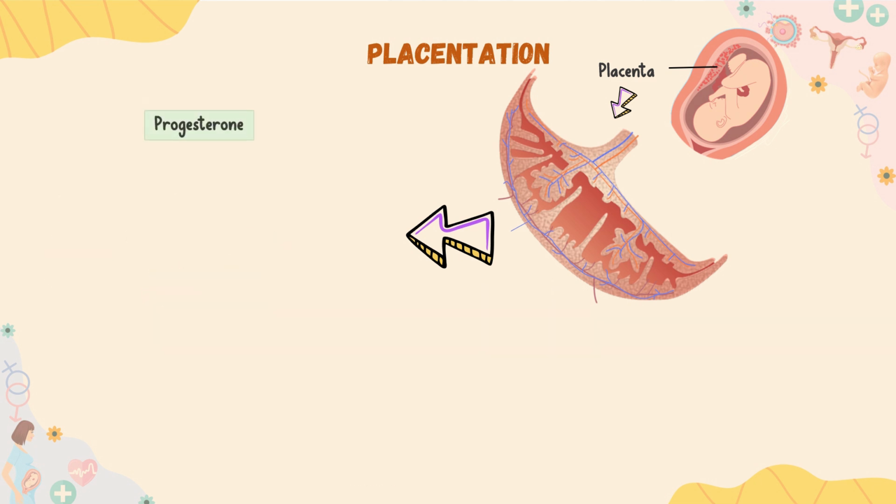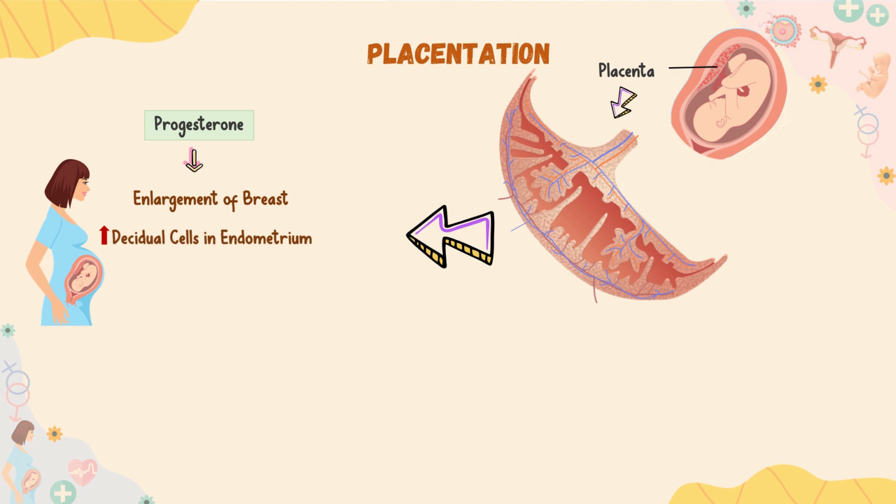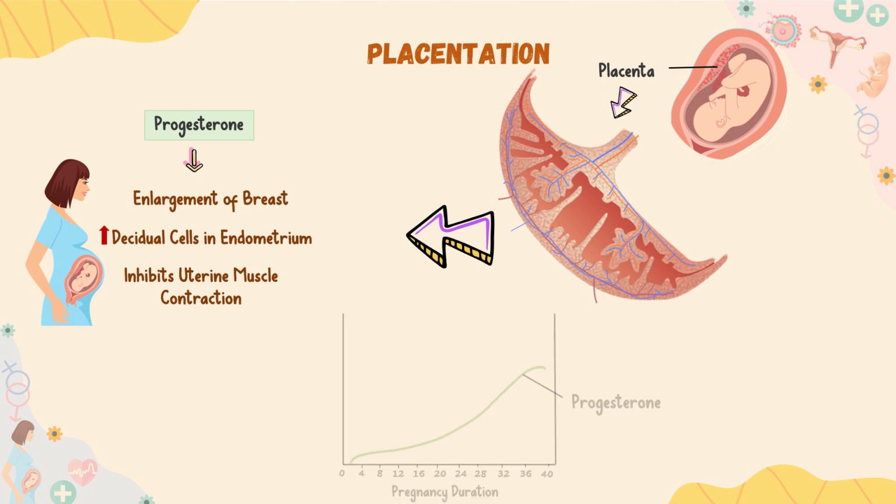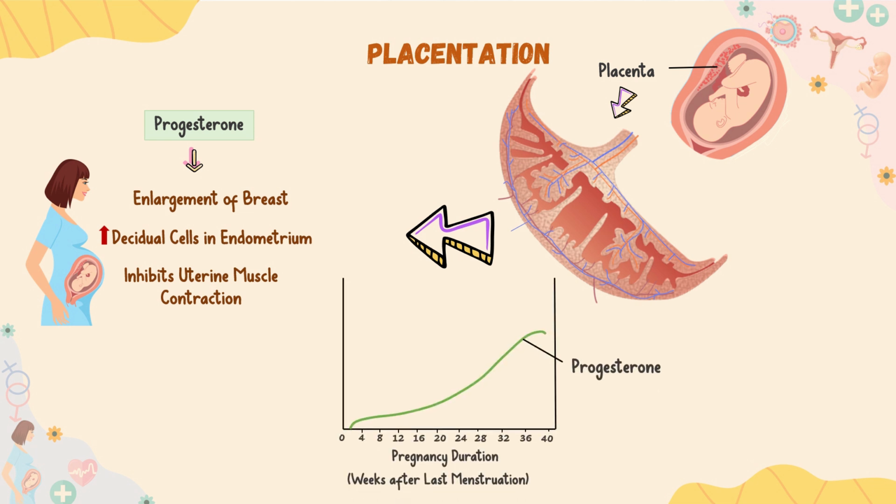Next is the progesterone. Like estrogen, it causes the enlargement of mother's breasts. Also, it accelerates the proliferation and development of decidual cells in the endometrium of uterus. And most importantly, it inhibits the contraction of uterine muscles to prevent the expulsion of fetus during pregnancy. This graph shows here the increase of progesterone throughout pregnancy. You can compare the release of these 3 hormones by this graph.